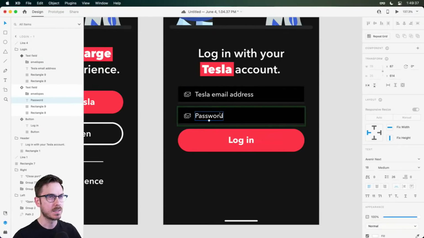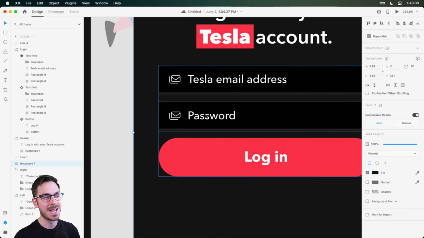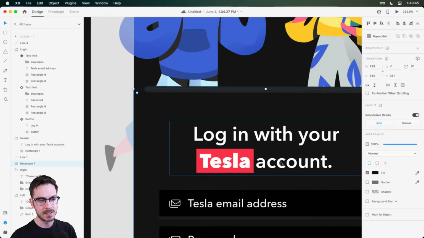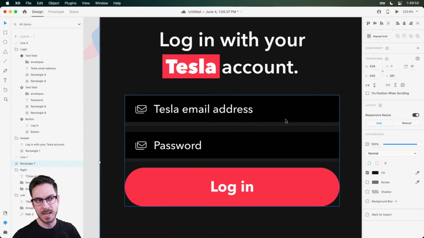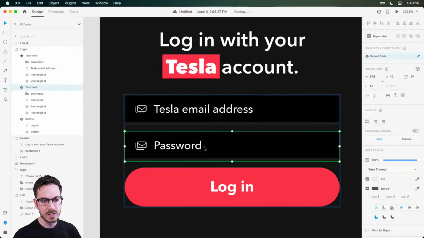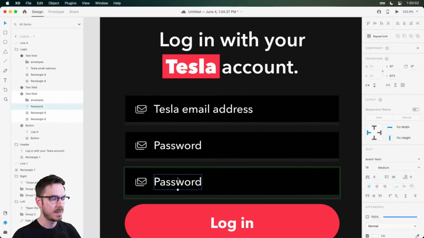Now, in this case, you might be asking, well, why aren't you writing Tesla password? I think hopefully at this point they've got it, right? You have to log in with your Tesla account, and then we've got over here, log in with Tesla, and then Tesla email address. So I think instinctively they know at this point that they have to put their Tesla password. If they don't, we'll take a look at the data and figure that out, but I think they should probably know.